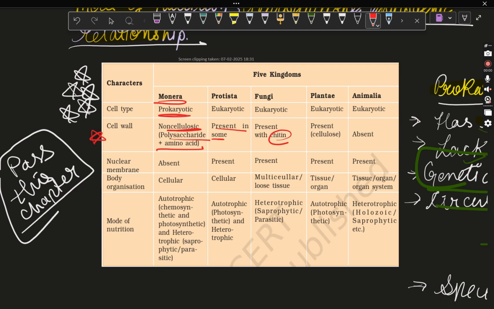Next, plantae. Plantae has cellulose. This is the characteristic feature of all the plants, that the cell wall is made up of cellulose. And here it is absent. Animalia doesn't have any cell wall. So you can say that all the animals, including human beings, don't have a cell wall in their cells. So monera: polysaccharide plus amino acid; protista: only present in some; fungi: chitin; cellulose in plantae; and animalia doesn't have it.